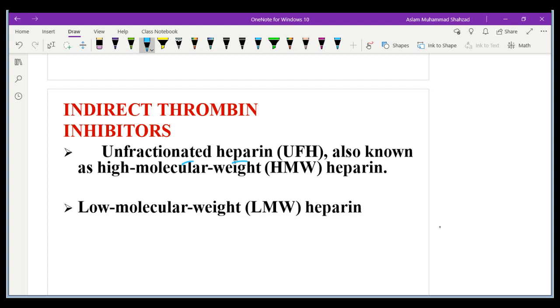So we can extract the heparin from the animals. If the heparin that is extracted is not present in the purified form, then it is known as unfractionated. And when we talk about fractionated heparin, then it is present in a more purified form. And when we discuss high molecular weight or low molecular weight, it depends upon the N value, the number of units that are joined together. So it could be 5, 10, 20 and so on. Because if you read in the textbook, it is present in a number of formats, the number of monomers that are joined together to form the polysaccharide.